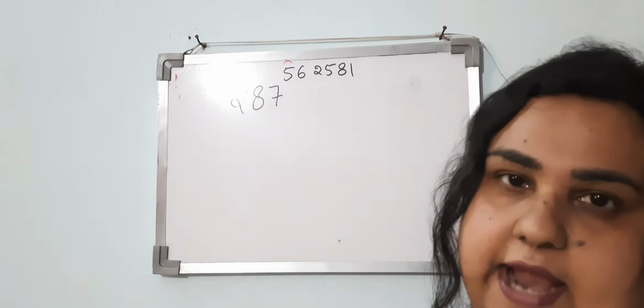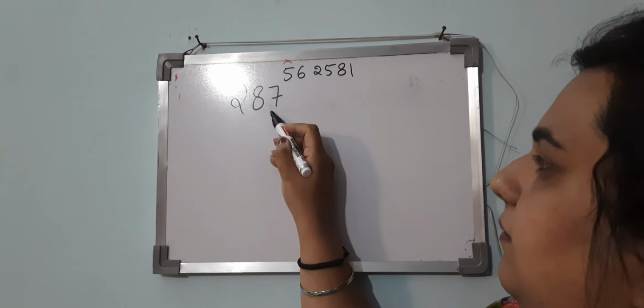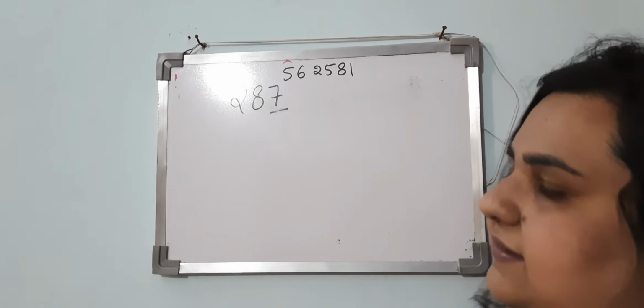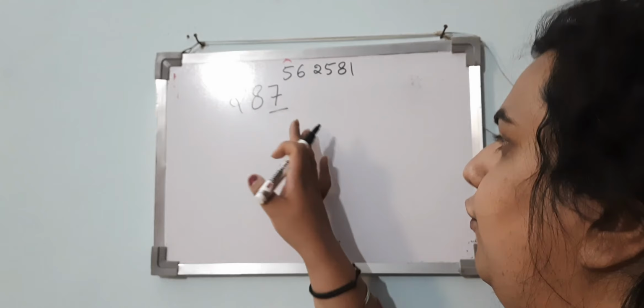This is a number and you have to find its unit digit. What is the unit digit of the base number? The unit digit is 7. So what is the cyclicity of 7? The cyclicity of 7 is 4.